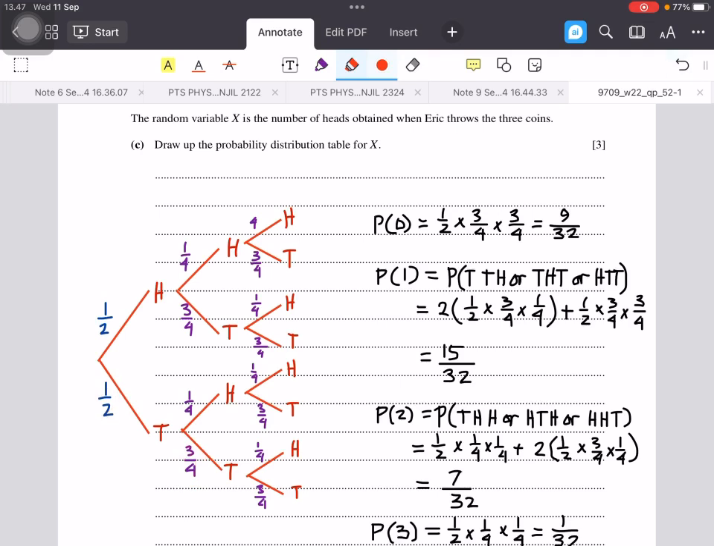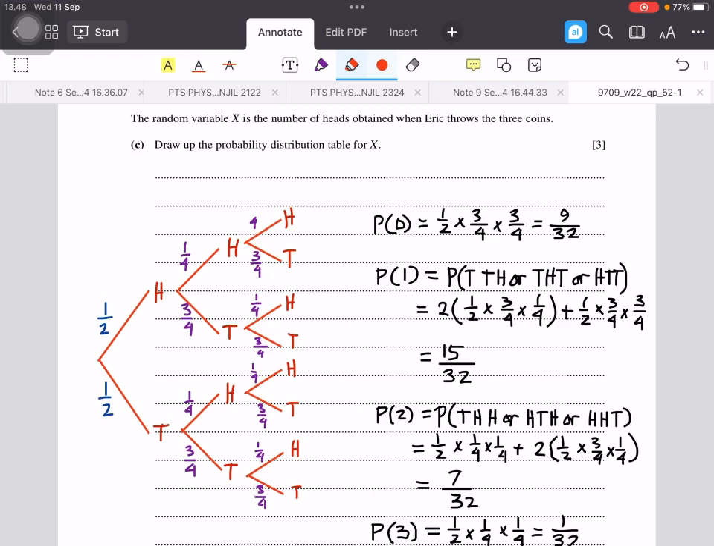Remember that the first coin is fair, and then the other 2 coins are biased. So tail half times 3/4 times 3/4, the answer is 9/32. What about probability X equals 1? Probability X equals 1 means that only one of the 3 coins shows head.